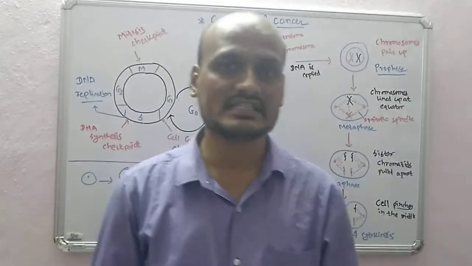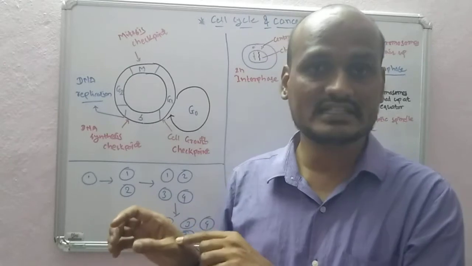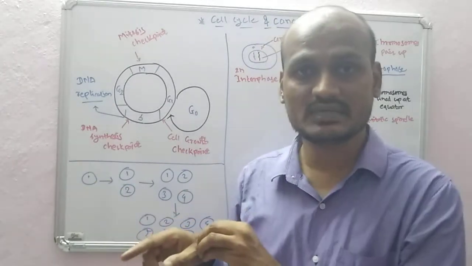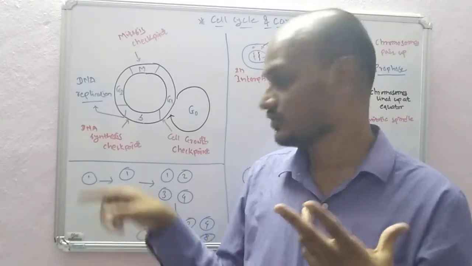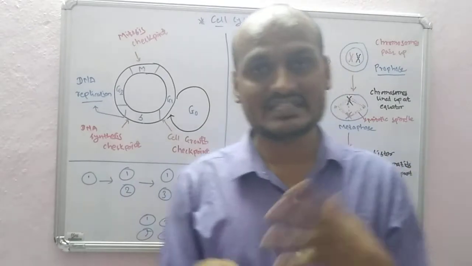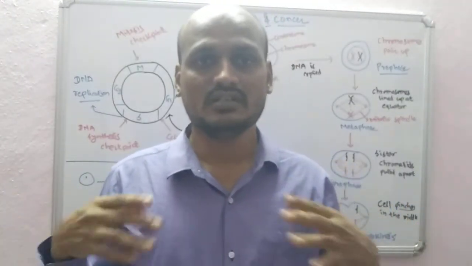So what happens in cancer is that people with cancer, for example, I have cancer here. Imagine there is one single cell, and now it has divided into two cells. Then it has again divided into 4, 8. Now this thing is not stopping. It is continuously replicating without any control.